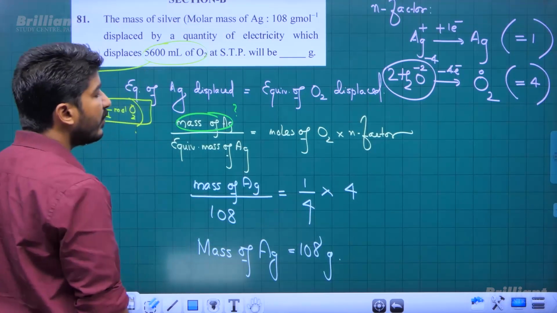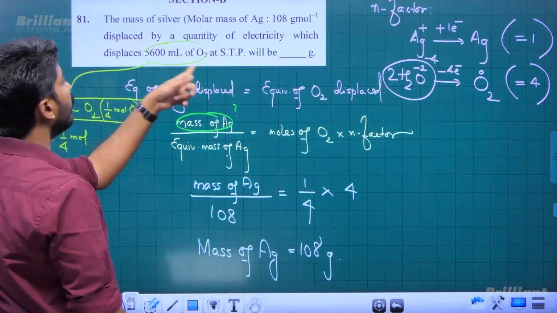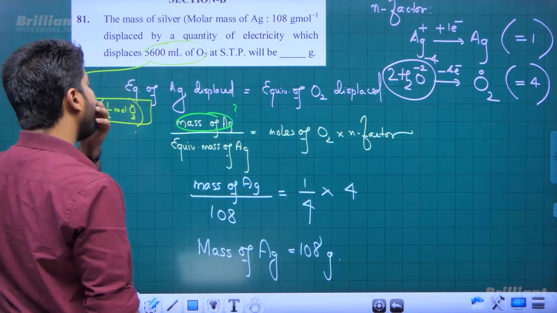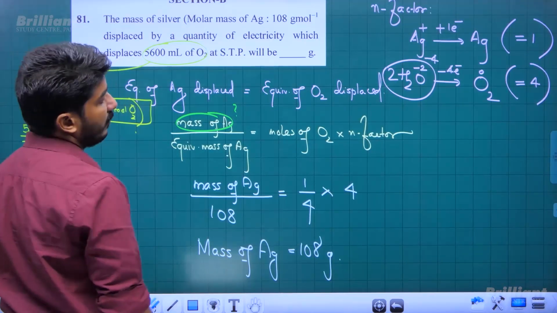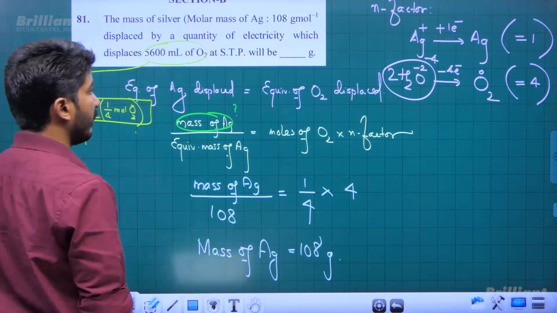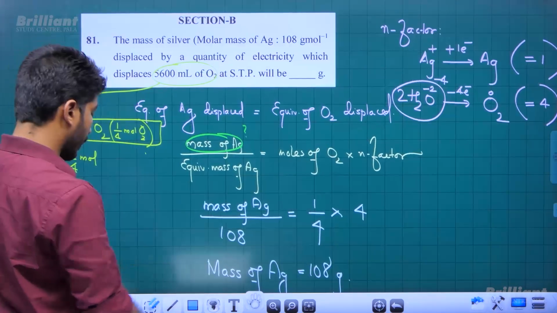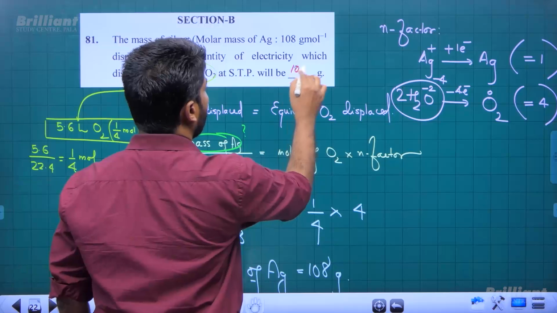So by the quantity which releases this much of O2 at STP, we'll be able to release 108 gram of silver metal, right? So our answer will be 108.